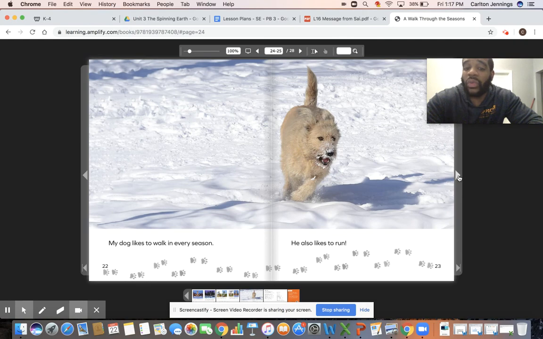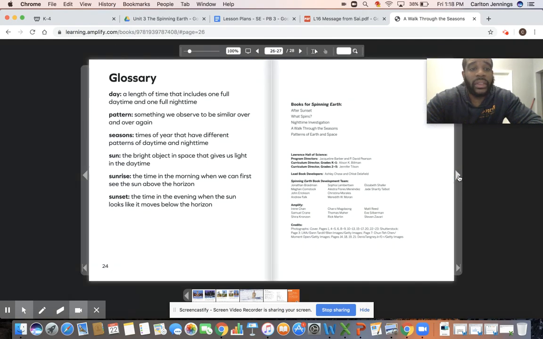My dog likes to walk in every season. He also likes to run. So this is our glossary of different words. In this book, we learn the different seasons, and we learn that the sun has a longer time in the summer and a shorter time in the winter.